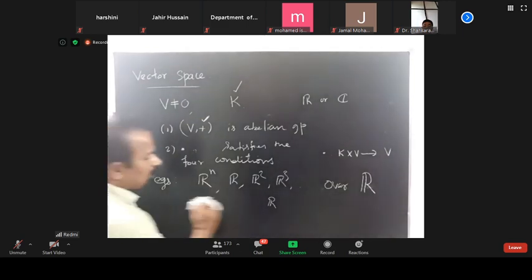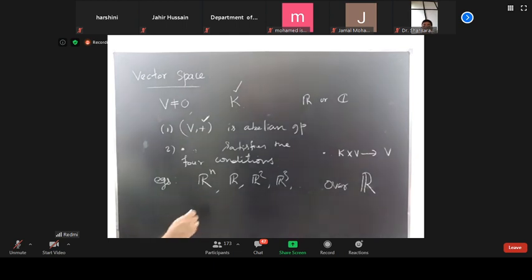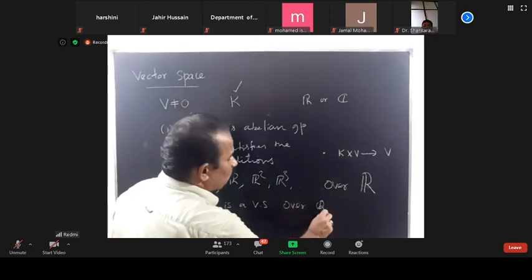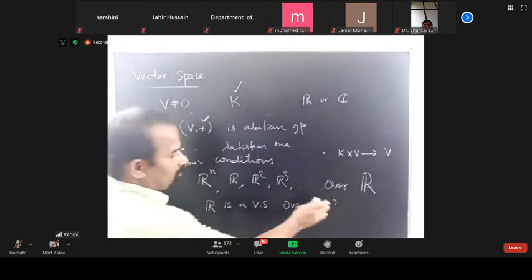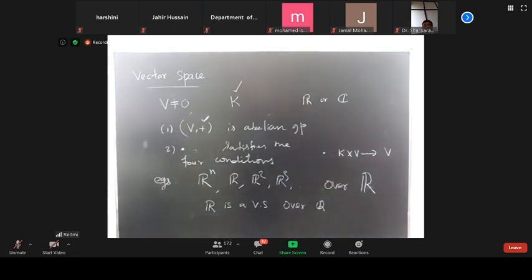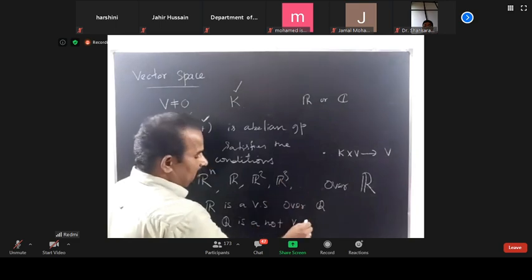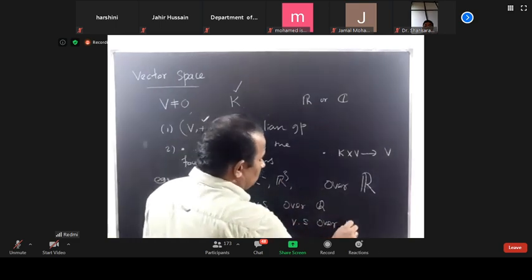And R is a vector space over Q, where Q is a field. But Q is not a vector space over R.